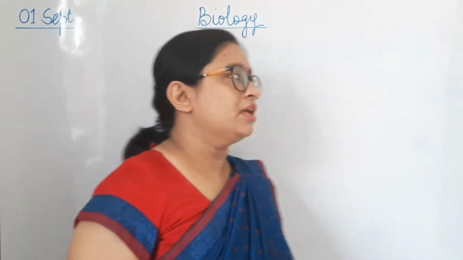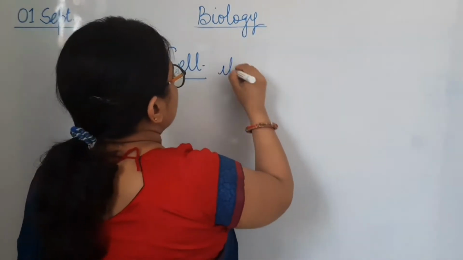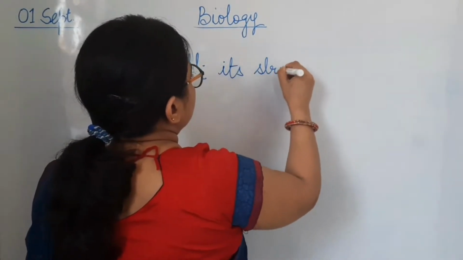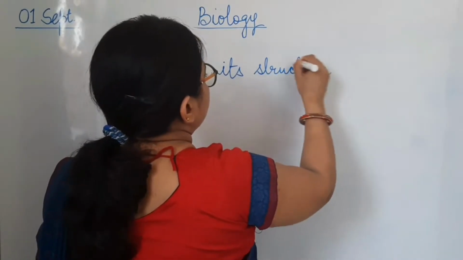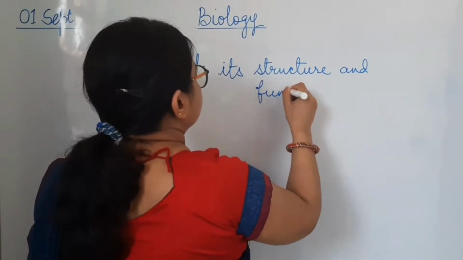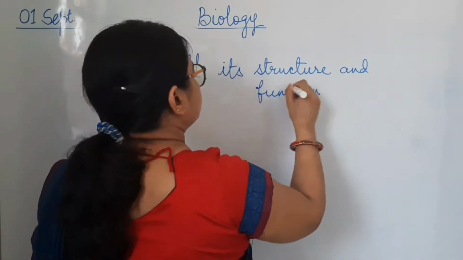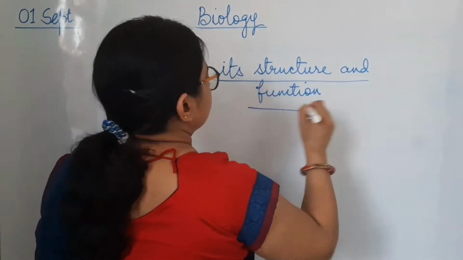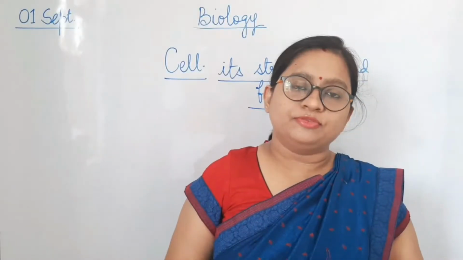So the chapter name is cell, its structure and function. That is chapter 7 in your science book.